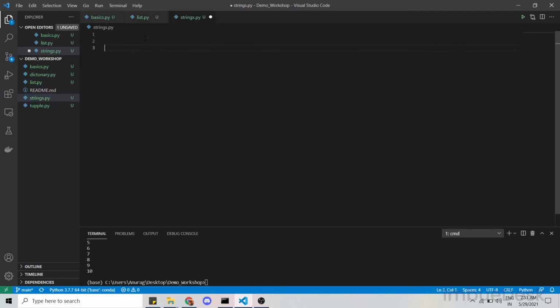Okay, so in Python, strings are defined like string test equal to Anurag, and we can also define string test 2 equal to ambudisk in single quotes.